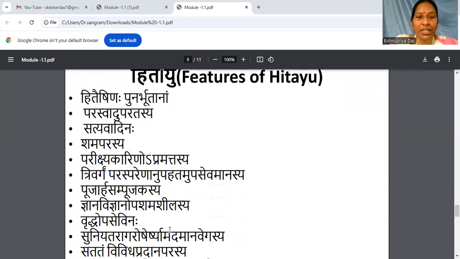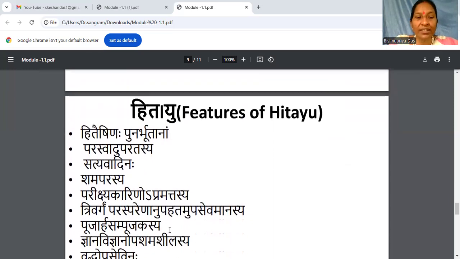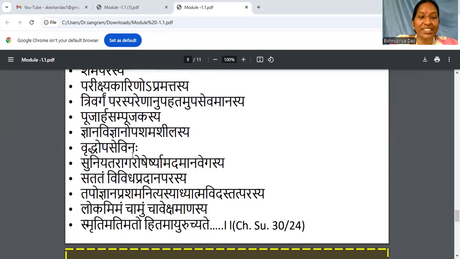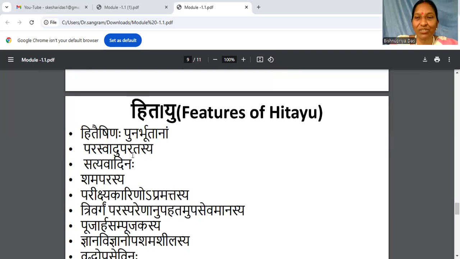Then coming to the next term, that is Hitayu. What are the features, how can we identify whether a person has Hitayu or Ahitayu? First, the criteria here are double. When there were 7 criteria before, here you can see there are 14 criteria. And what is the first term? Hitaishinaha punarbhutanam. Whatever the person is doing, thinking, planning or dreaming of doing should be useful or beneficial to the bhuta, every creature around.